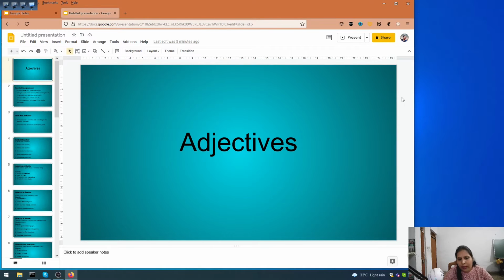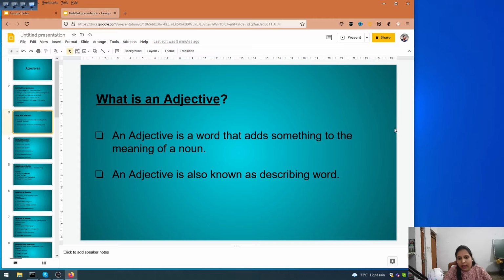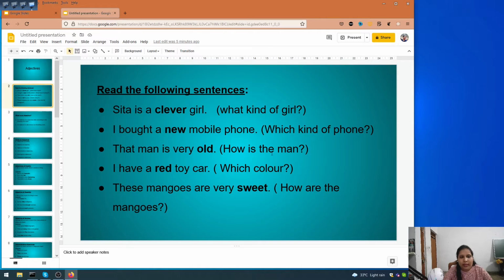So before starting, let us see what is an adjective to just get a gist so that we can understand today's class. Yes, so in our last class we understood what is an adjective. So what is an adjective? It is a word that adds something to the meaning of a noun. For example, Sita is a clever girl. Which type of girl is Sita? She is a clever girl. Again, I bought a new mobile phone. Which type of phone is it? It is a new mobile phone.